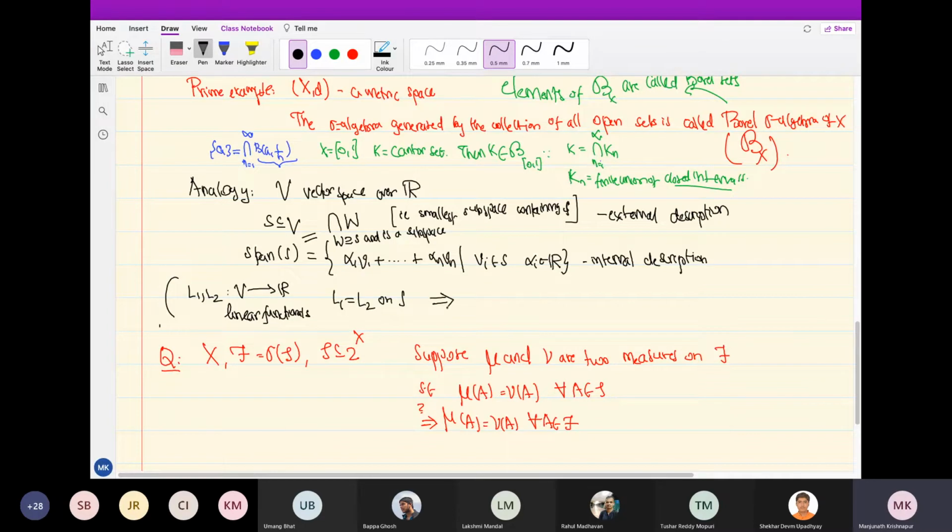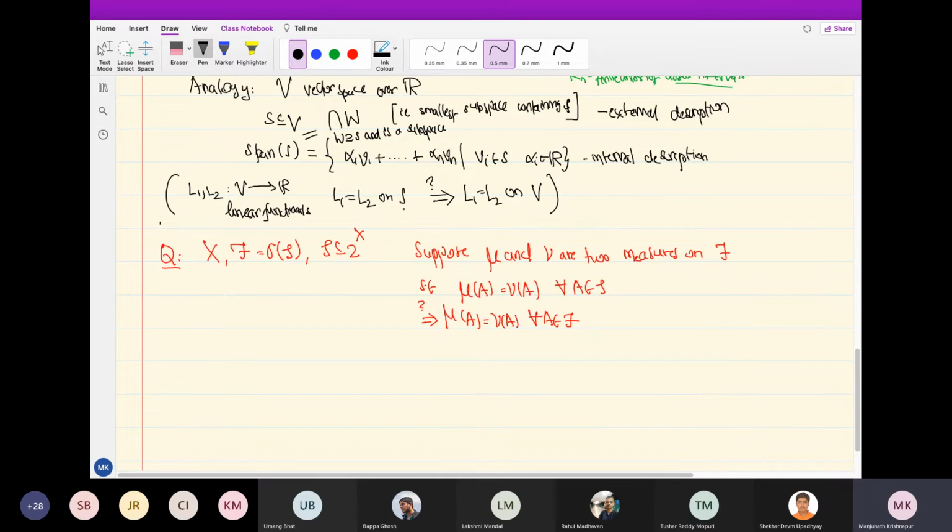Does that imply that L1 equals L2 on the whole space? Is it true that if two linear functionals agree on S, sorry, not on V but on span S? It should be yes.